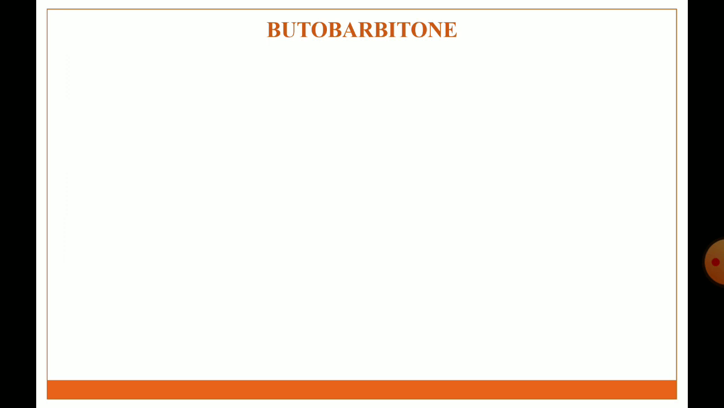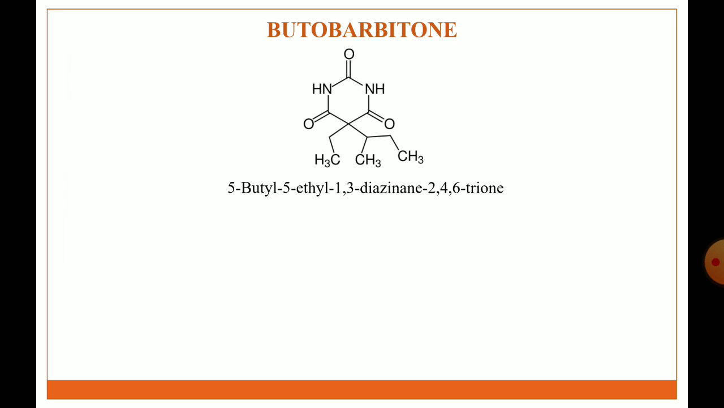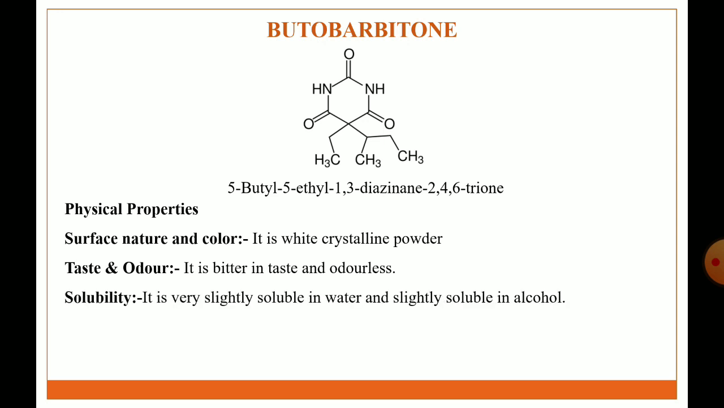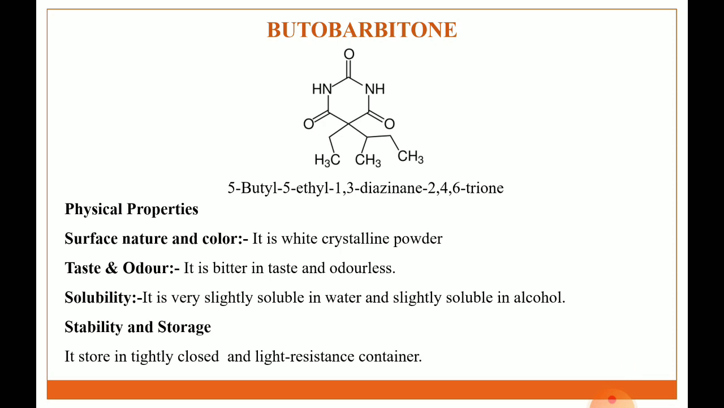Next sedative hypnotic agent is butobarbital. This is the structure of butobarbital. IUPAC name is 5-butyl 5-ethyl 1,3-diazinane 2,4,6-trione or 5-butyl 5-ethyl barbituric acid. Physical properties, surface nature and color: it is a white crystalline powder. Taste and odor: it is bitter in taste and odorless. Solubility: it is very slightly soluble in water and slightly soluble in alcohol. Storage and stability condition: it is stored in tightly closed light resistant container.